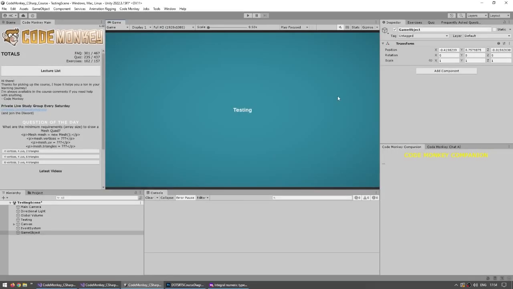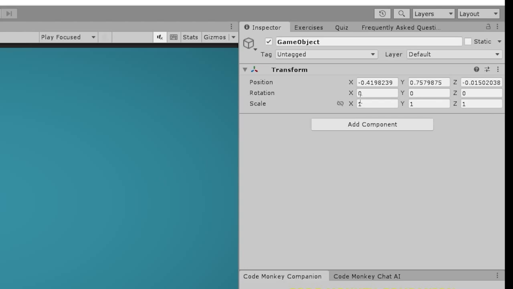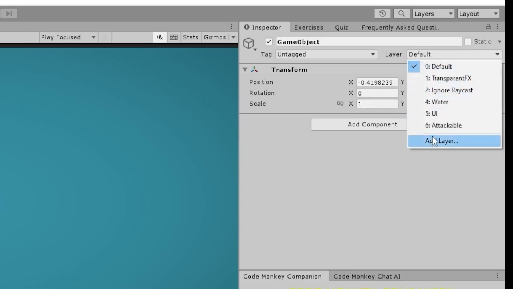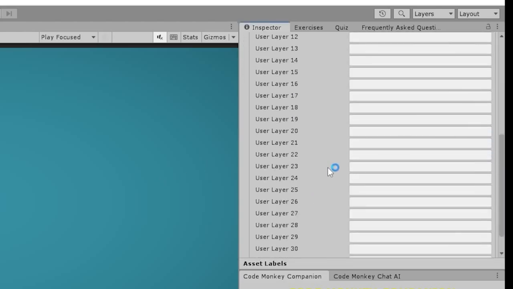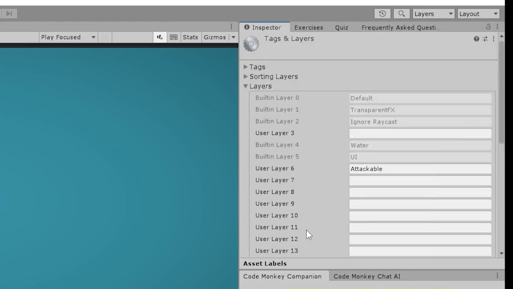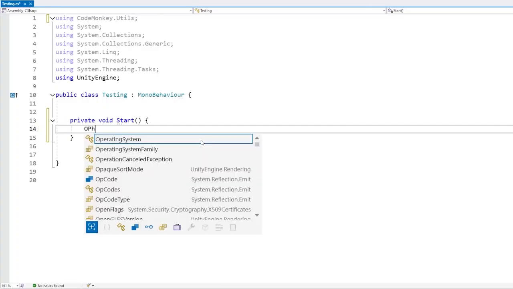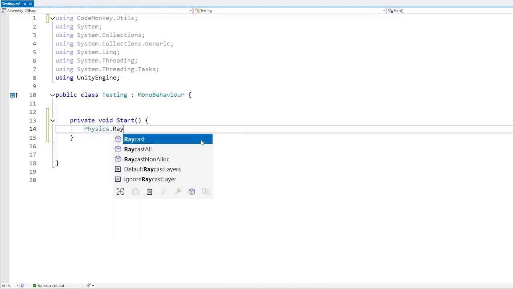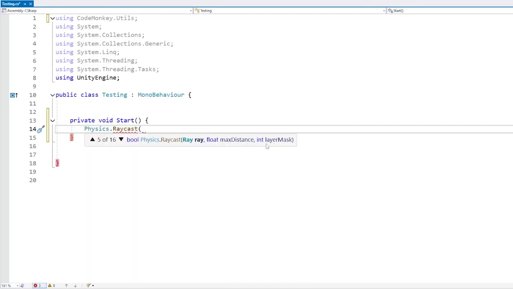Or more practically, Unity actually uses this a lot in layer masks. As you probably already know, game objects belong to a certain layer. You can change the layer here, and you can add a bunch more layers. Also note how there's a specific limit of 32 layers, from 0 up to 31. That's exactly because this layer is a bit mask. It's a 32-bit bit mask. And in the code, when you do something like a Physics Raycast, note how one of the parameters is an int that represents a layer mask. This is a bit mask, it is not just a single number.